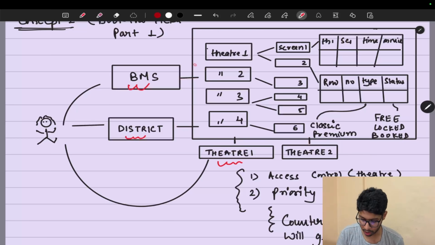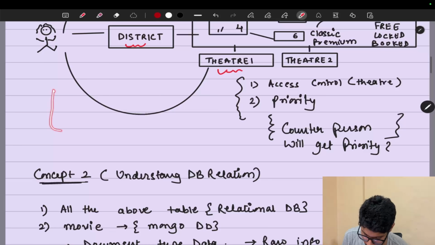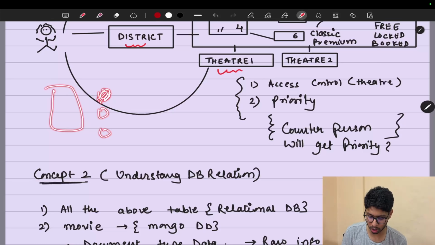Of course there are some services here, so they don't have direct access to all of these DBs. There are some APIs exposed by this PVR or booking system, so that BookMyShow and District can connect to them, because this particular company's booking system will not provide direct access. That's why when you visit a theater with multiple seats, and you reach a particular seat through BookMyShow, then on the District app you will see that this particular seat is locked.